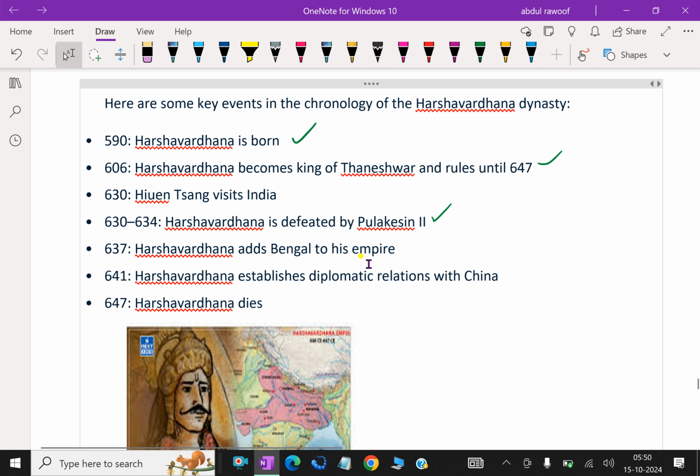Harshavardhana adds Bengal to his empire at 637. At 641, Harshavardhana establishes diplomatic relations with China. 647, Harshavardhana dies.